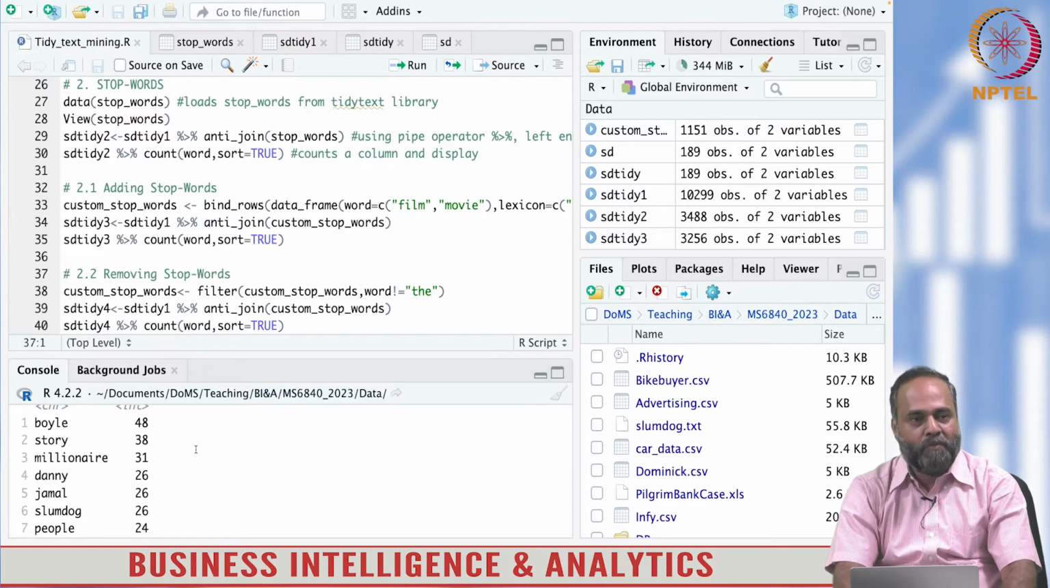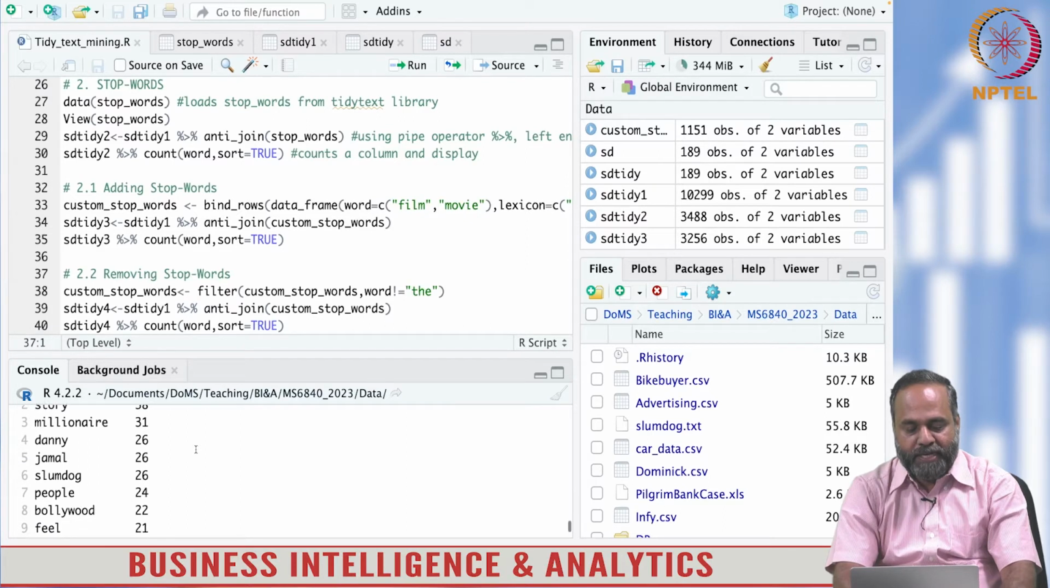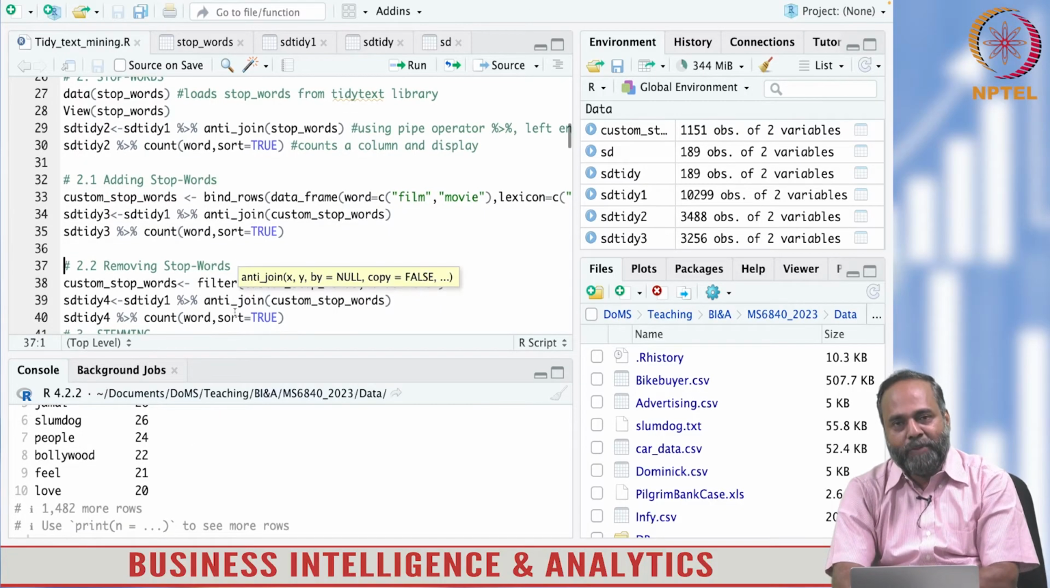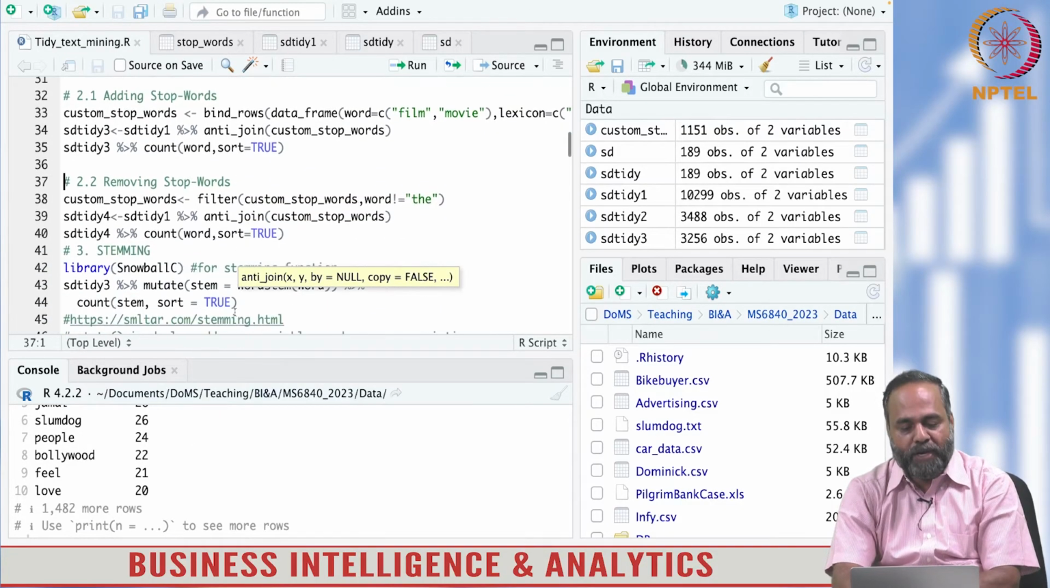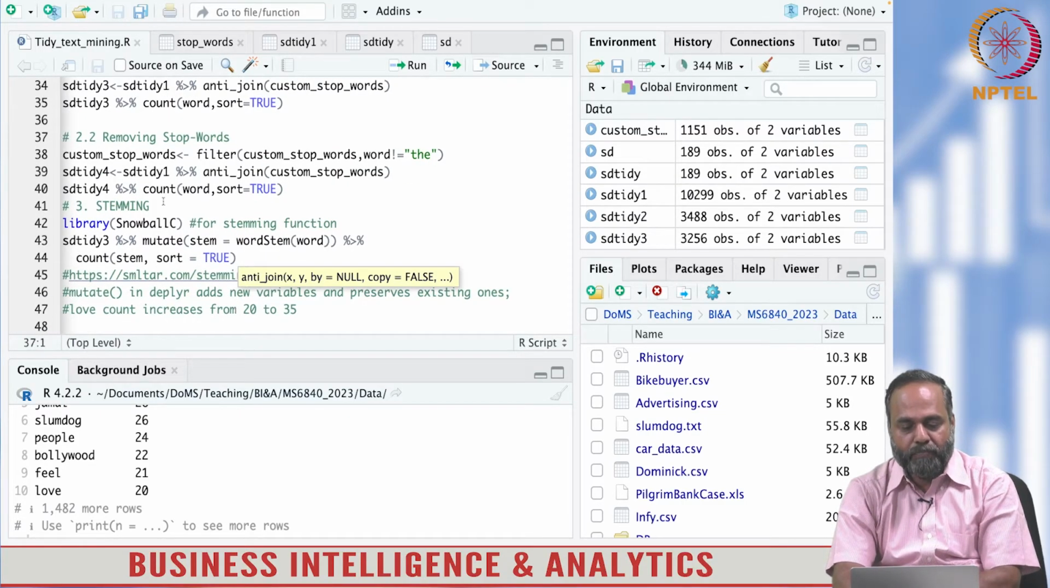Boyle, Danny Boyle. Boyle is a director, so he is having a count of 48, story 38, millionaire 31, Danny 26, Jamal's 26, Slumdog 26, people 74 and so on. Now I am getting to see what the discussion is about. Well, these are the most frequently occurring words, just the frequencies.